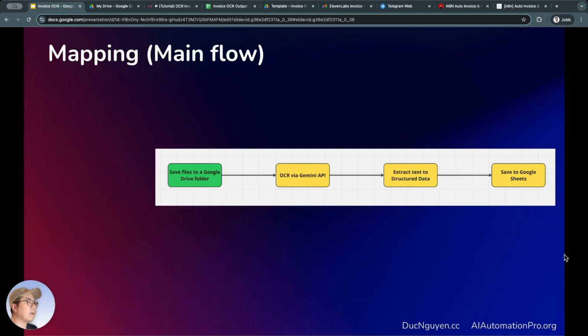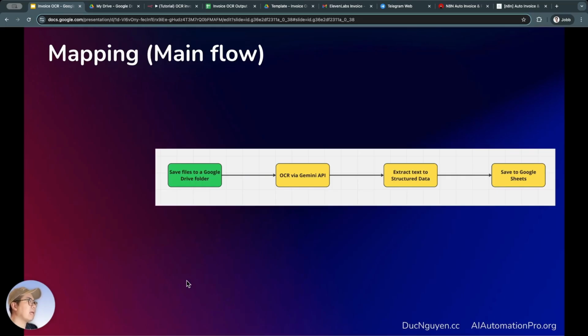Next, I'll explain a bit about the logic of this flow. I notice that when people build automation flows, they often get caught up in the technical stuff, the little details. But actually, what's important, as I mentioned right in my very first N8N video, is that the very first step before you jump in and do anything in N8N is that you need to grasp the logic of that automation flow. What exactly is its process? What are the steps involved? Which step happens first? Which comes after? And which action will trigger the next chain of actions? That's what we call mapping.